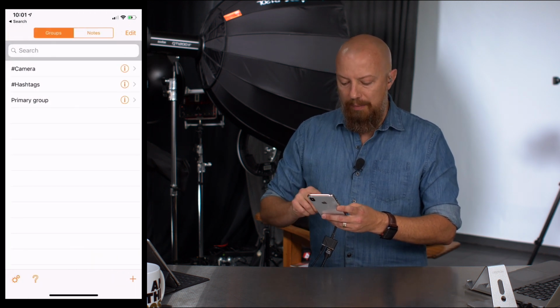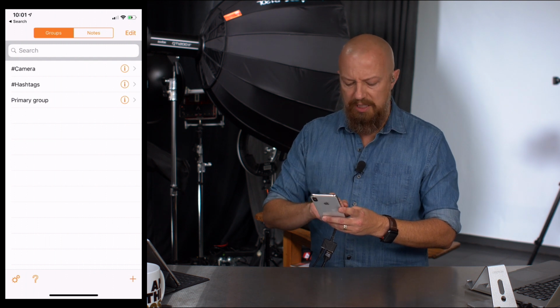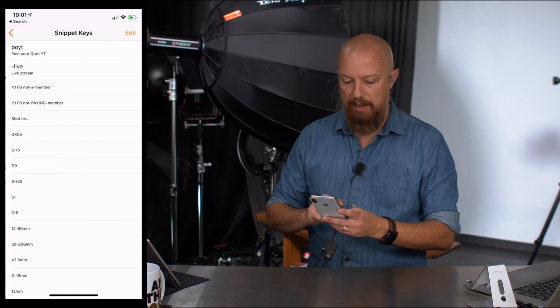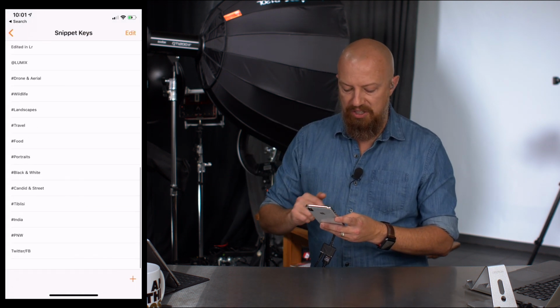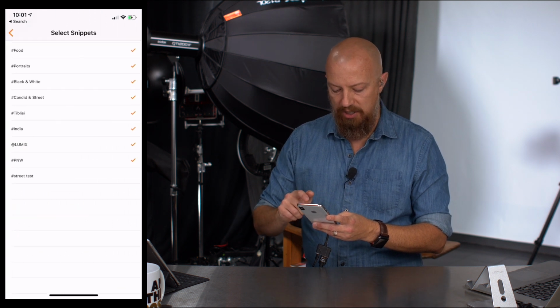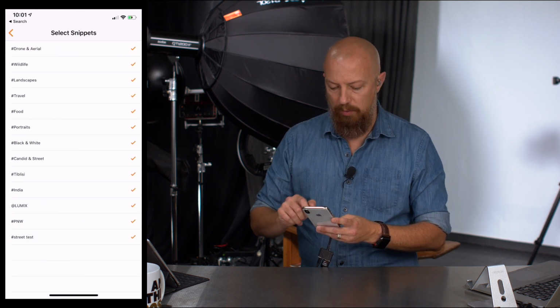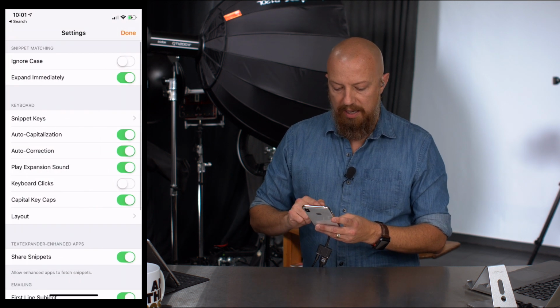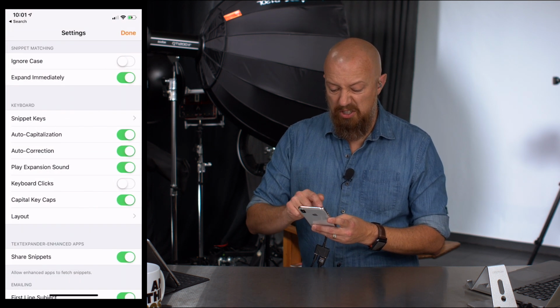Excellent. It's kind of convoluted how you set this up, but you go to the gear menu on the bottom left, and then there's this thing called snippet keys about in the middle of the screen there, so I tap on that, and I add the snippet key that I want. So I hit the plus in the bottom right corner, go to hashtags, and I'm going to enable street test. That's the one that I want in here.